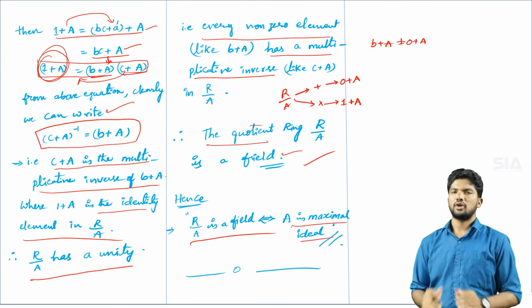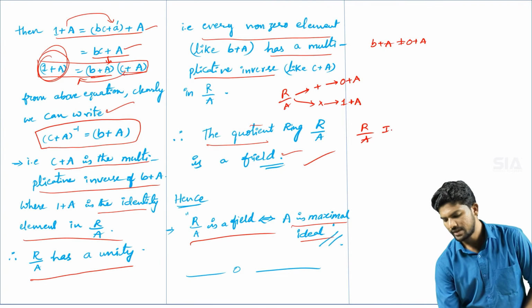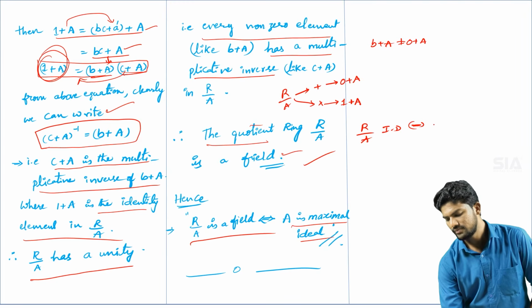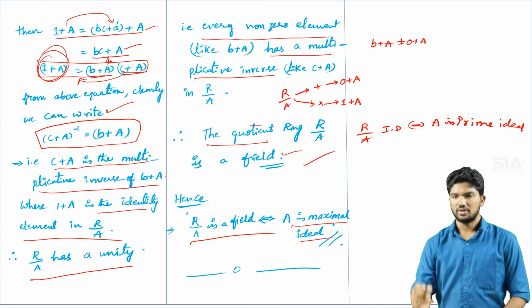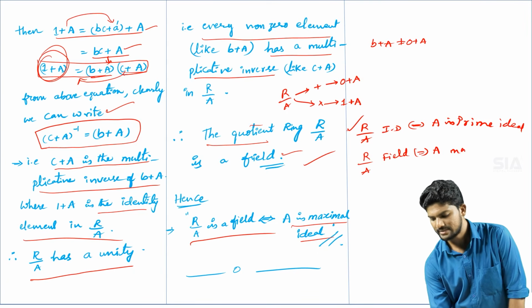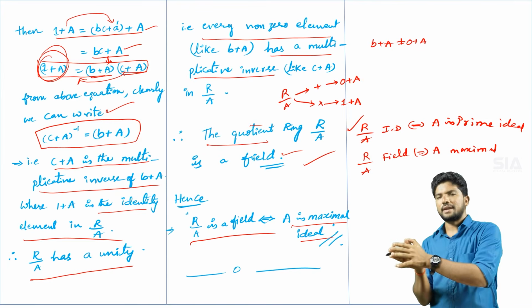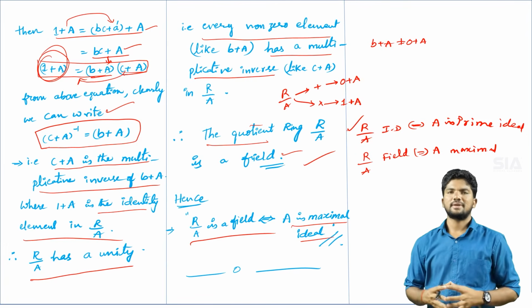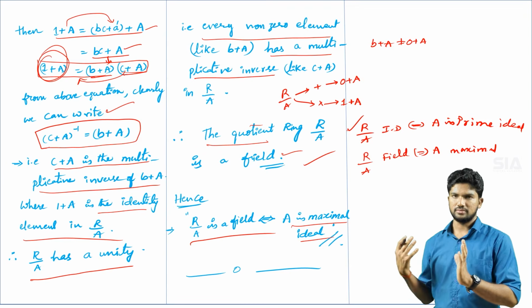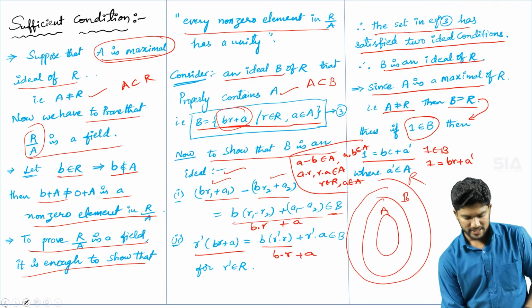This is the second important theorem. Previously we discussed that R by A is an integral domain if and only if capital A is a prime ideal. So this one is the first theorem, and now we discussed that R by A is a field if and only if capital A is a maximal ideal. That means for an integral domain it will become a prime ideal. For the field it will become a maximal ideal. That is the relation between integral domain and field and the prime ideal and the maximal ideal. Okay, so this is the total explanation of this theorem.